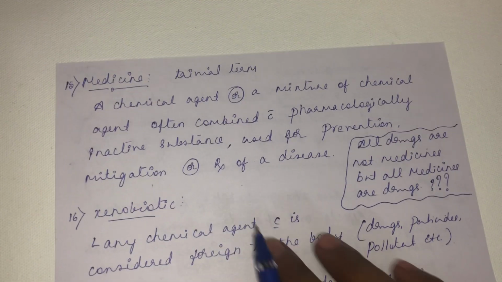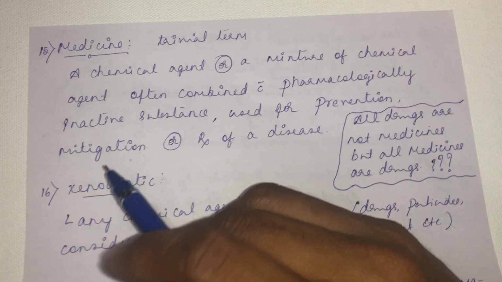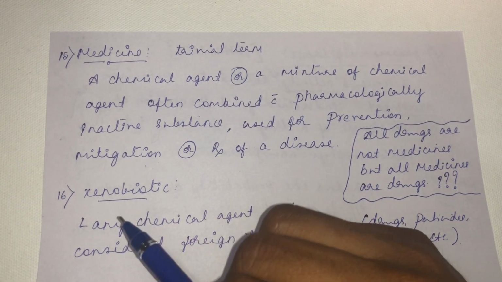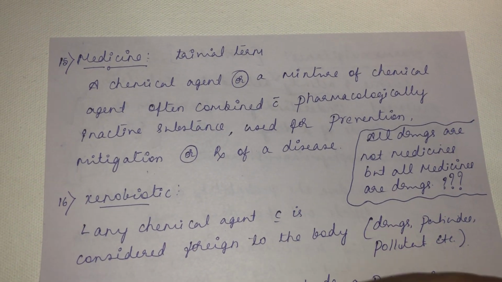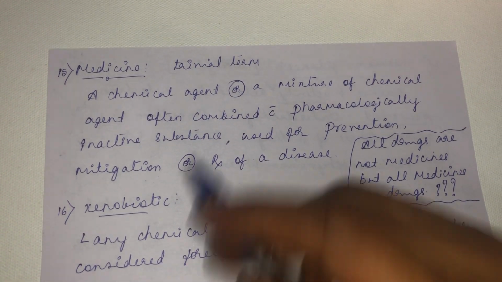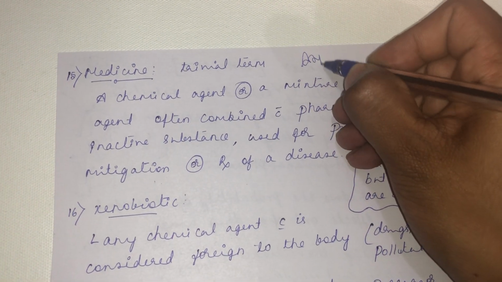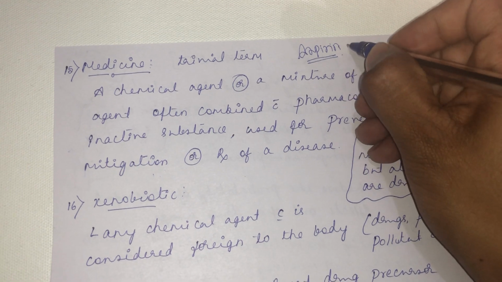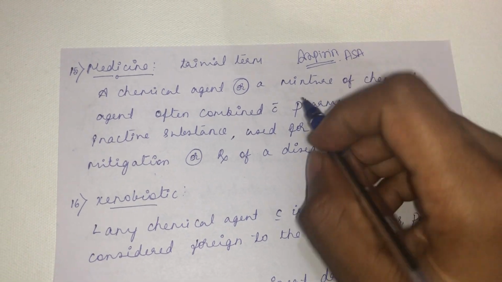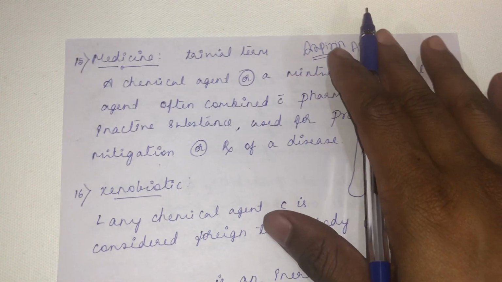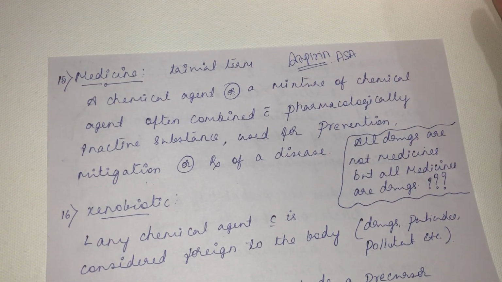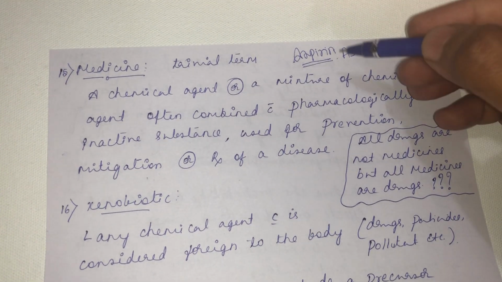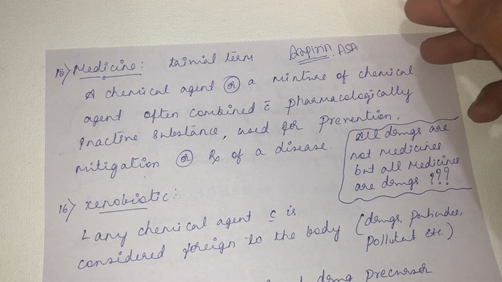Then there is a medicine. It is a trivial, less used term. So what is the difference between a drug and a medicine? See, a drug might be a single entity. For example, aspirin. Basically it is acetyl salicylic acid. It contains only one chemical compound, acetyl salicylic acid. As such, if you give it to a patient, it might not work, or there will be pharmacokinetic issues. It might not get absorbed well, it might not get distributed well.